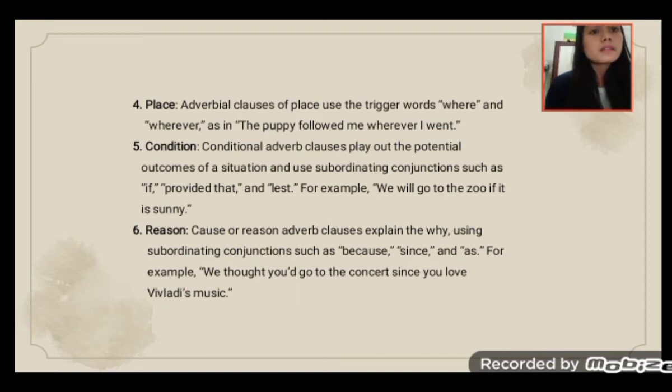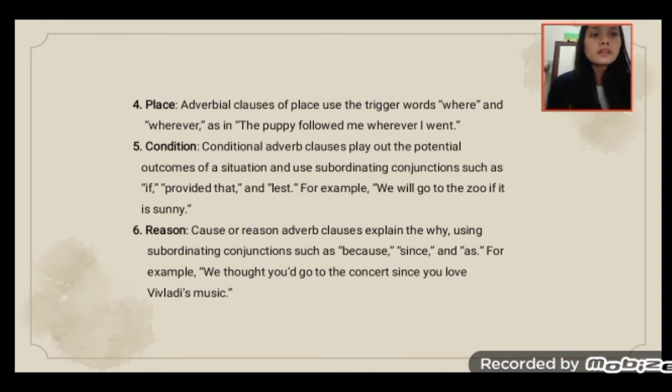Place. Adverbial clauses of place use the trigger words where and wherever, as in the puppy followed me wherever I went. Condition. Conditional adverb clauses lay out the potential outcomes of a situation and use subordinating conjunctions such as if, provided that, and unless.